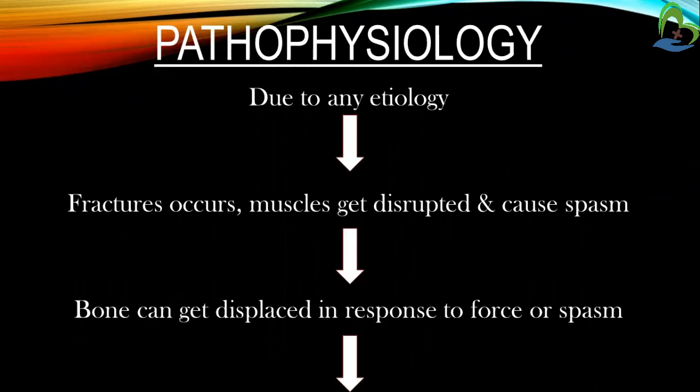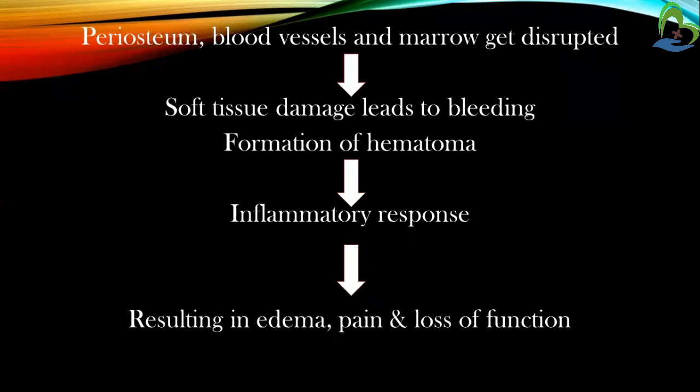Then pathophysiology. Due to any etiological factor that leads to a fracture, the muscles get disrupted and cause spasm. Due to that, the bone can get displaced in response to force or spasm. This leads to disruption of the periosteum, blood vessels and bone marrow, damage to soft tissue, and bleeding.